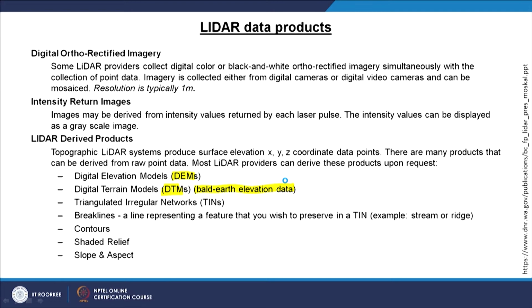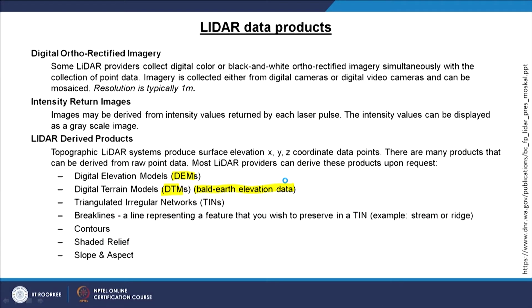And then of course a TIN, which is again a representation of a continuous surface, can also be created, because originally LiDAR collects the data in point form, and using these points one can do interpolations and create a TIN as well, a triangulated irregular network, which we have discussed in our earlier lectures.